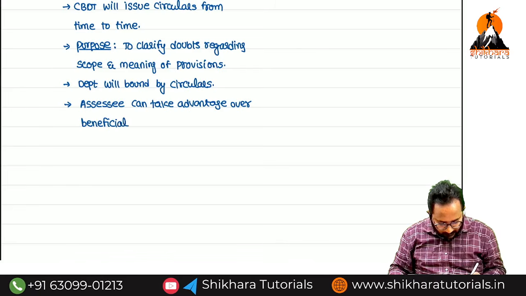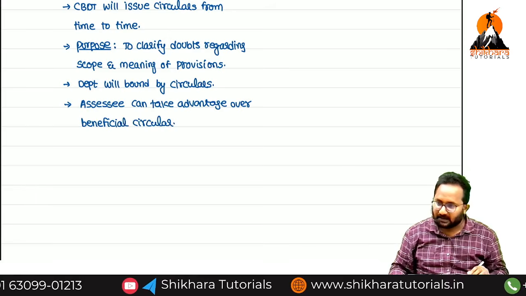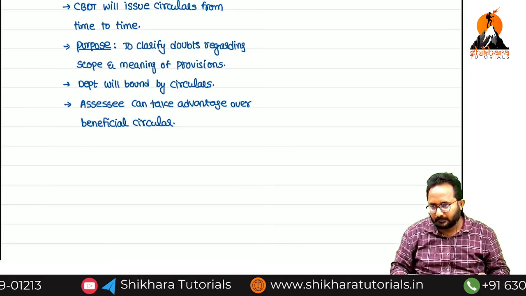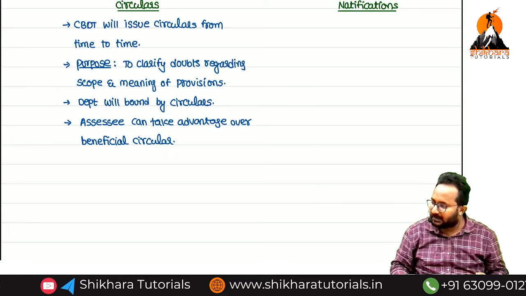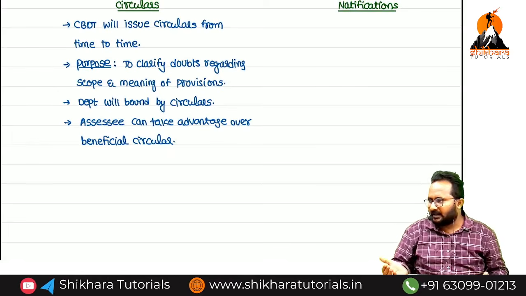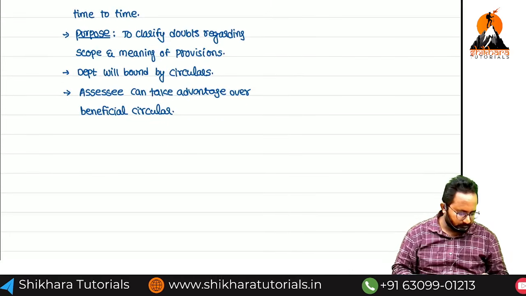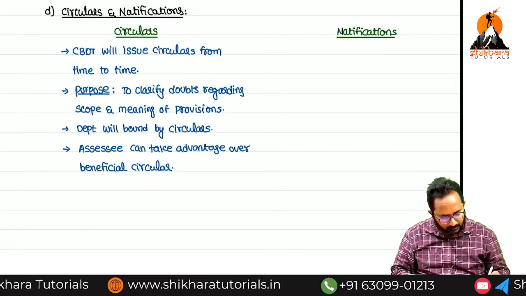Means, sir, if this circular is useful for me, then I can use this circular. If any advantage is there, I can take that advantage. But who needs to follow the circular mandatorily? The department. The assessee, if useful, can follow, otherwise can ignore. Now, I want to give one example for the circular. Shall we?